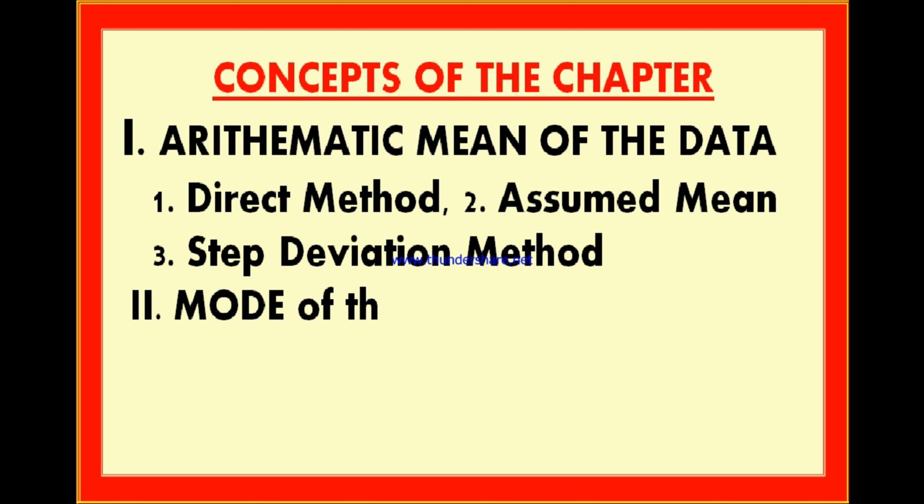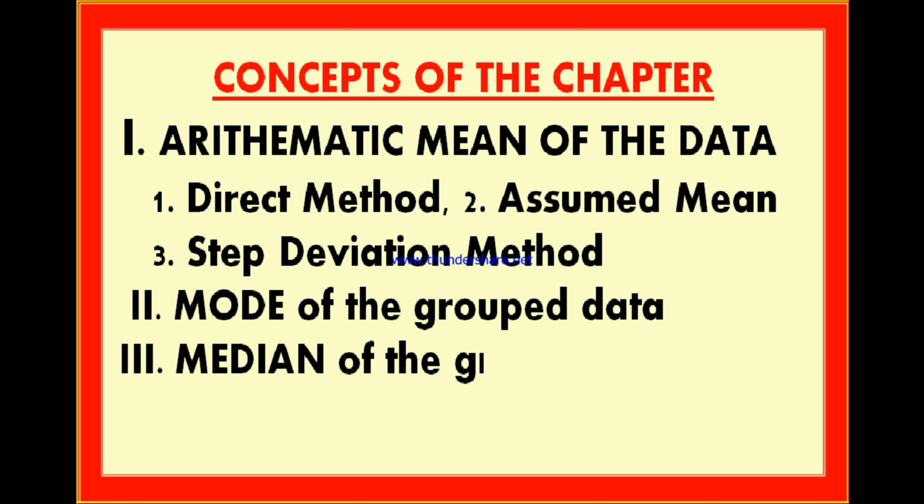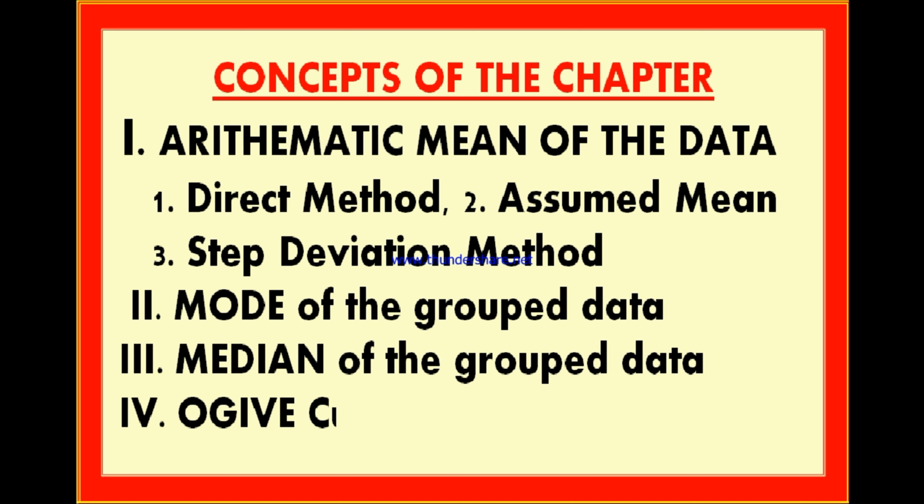And we also learn how to find the mode of the grouped data. And we may learn how to find the median of a grouped data. We also may learn how to draw an ogive curve, what is meant by an ogive curve, and how to find median from the ogive curve. All we may learn in this chapter.